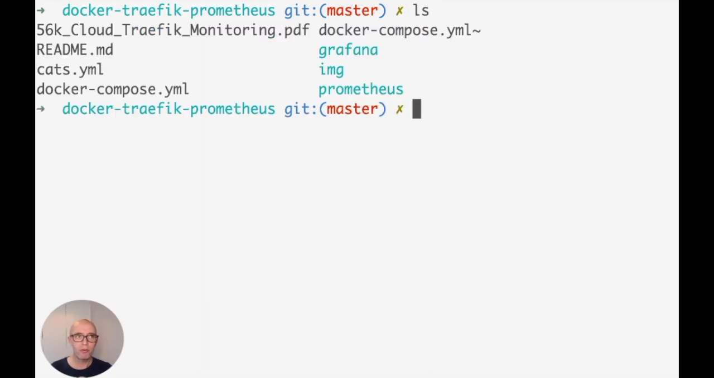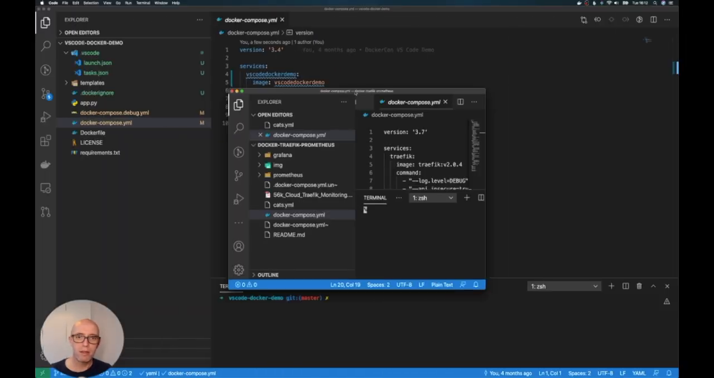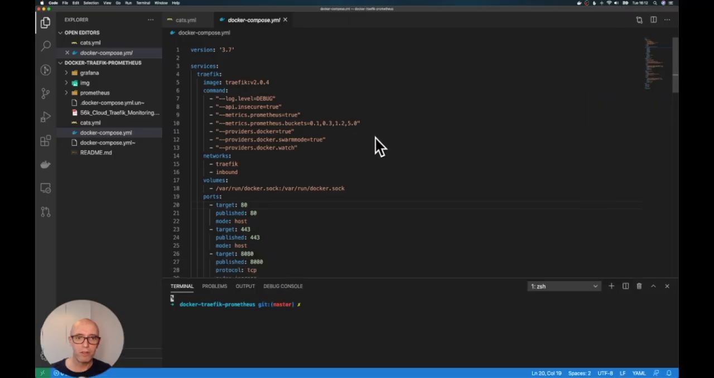I have a directory full of readmes and Docker Compose and different things like this. Now, typically I would launch Visual Studio Code. I would open the folder. I would navigate to this directory and then open it. You know, if you want to be a little bit more of a power user, you could just go code space period and it launches this directory directly within Visual Studio Code.